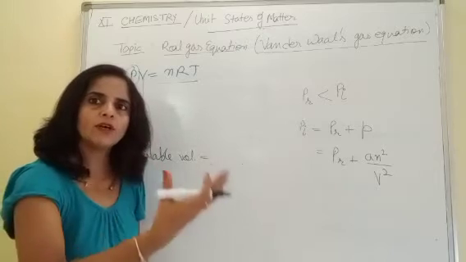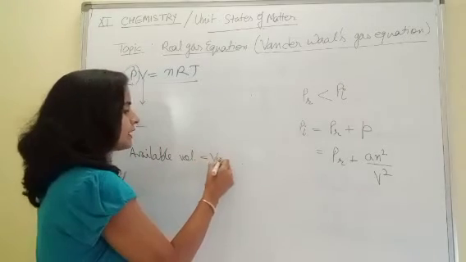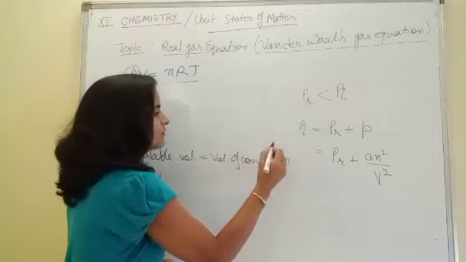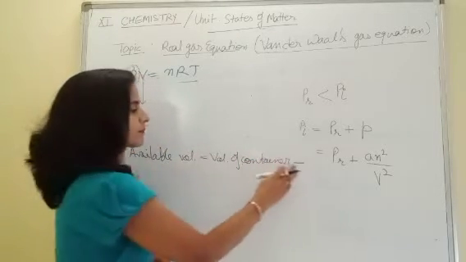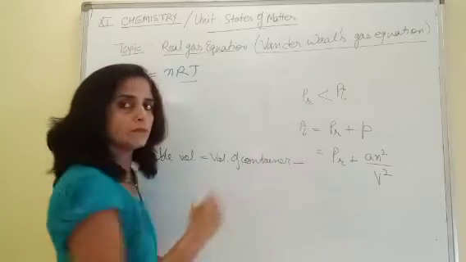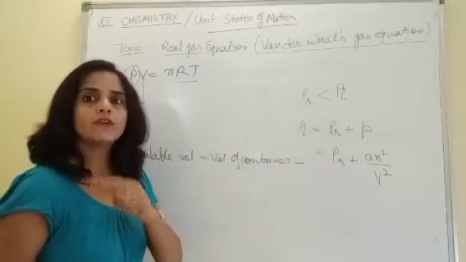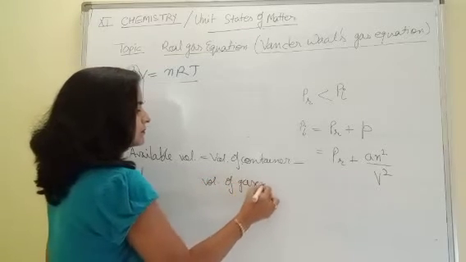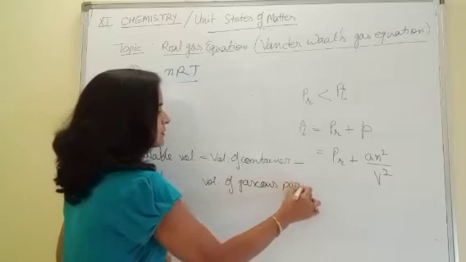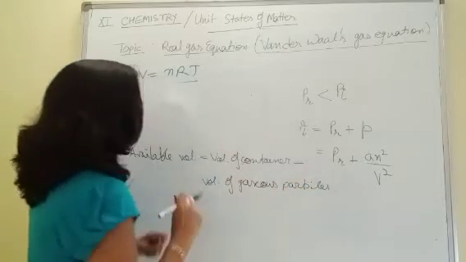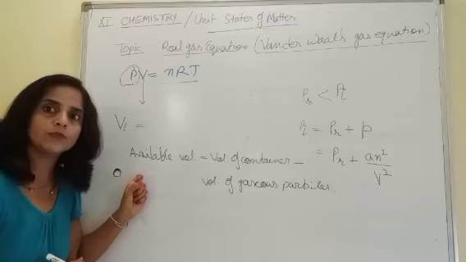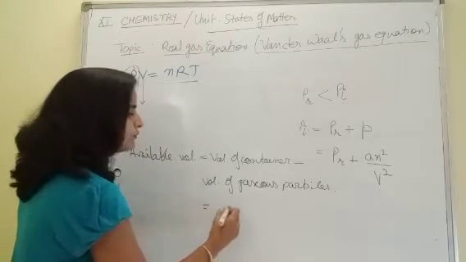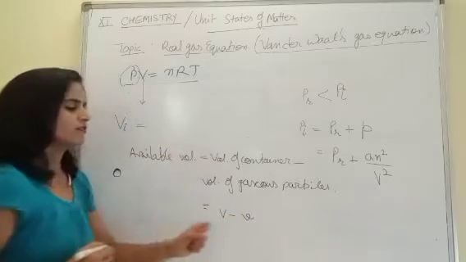So this available volume is equal to volume of container minus volume of gaseous particles. This would be the available volume which we have to substitute here. So this would be equal to V minus small v.